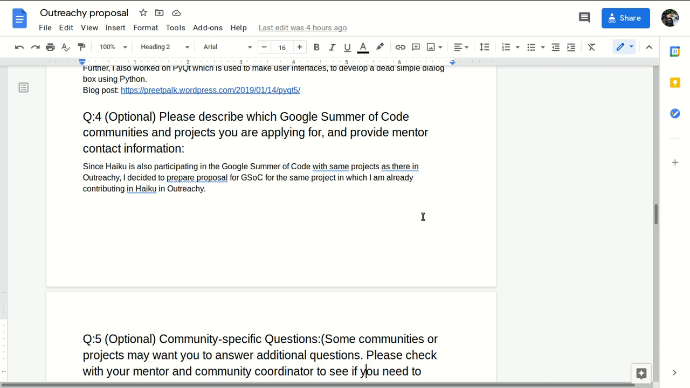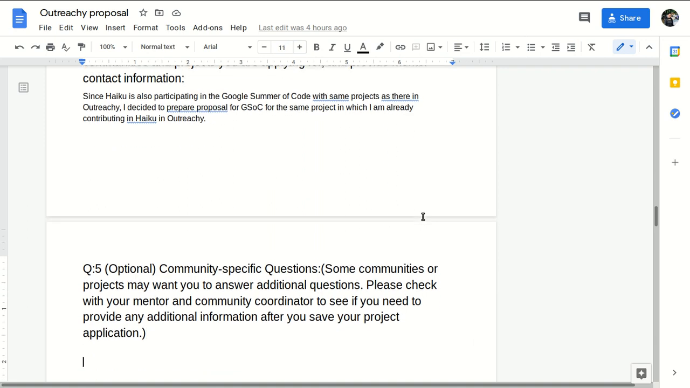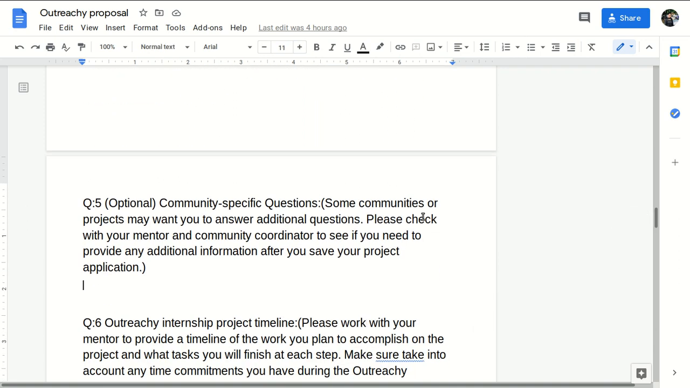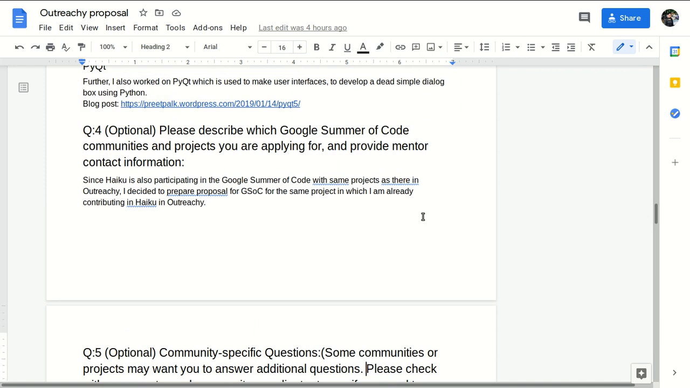At my time, my mentor Pulkomandy suggested that I apply to the same organization with the same project in GSoC too. So I wrote that I applied to the Haiku organization, and this is the project. My mentor was Pulkomandy. In GSoC, again the mentor was Pulkomandy, and in Outreachy I have the same mentor. This is what I wrote as the answer to that question.